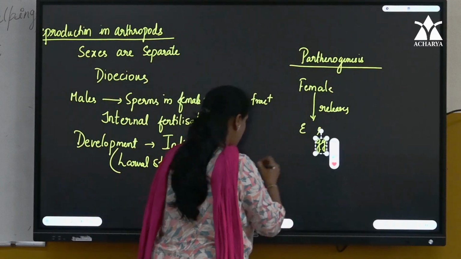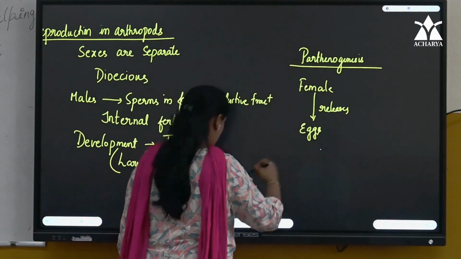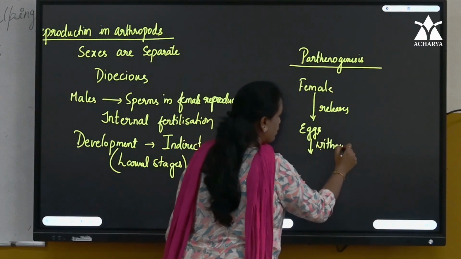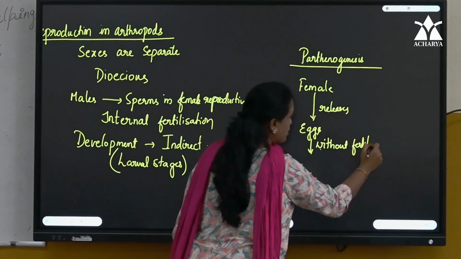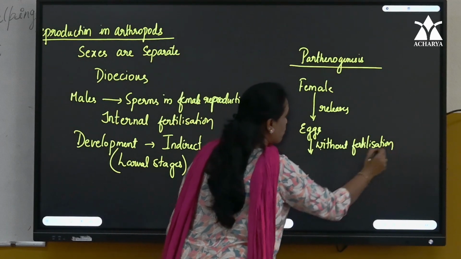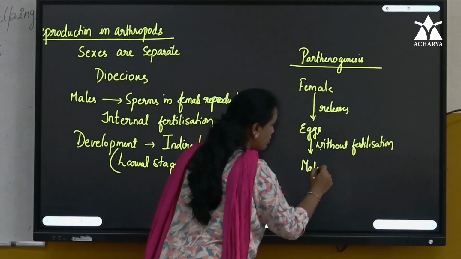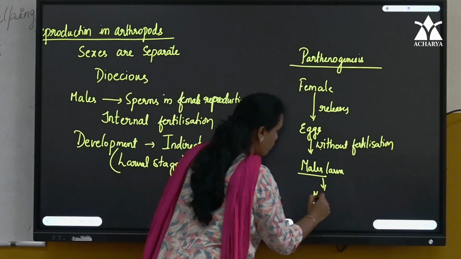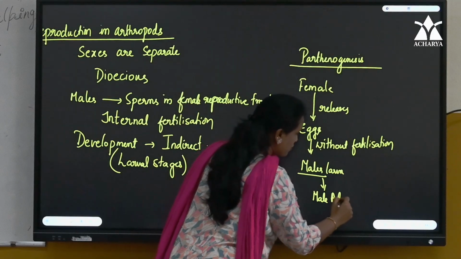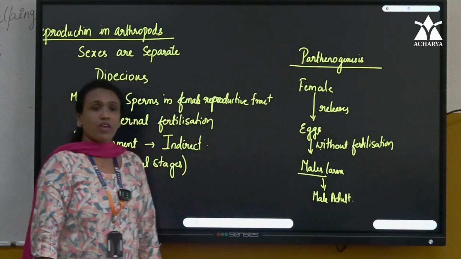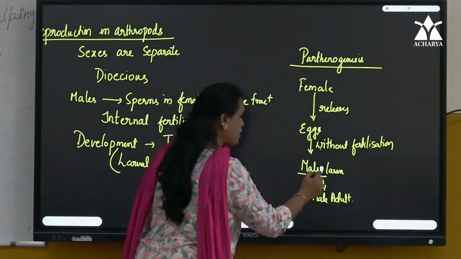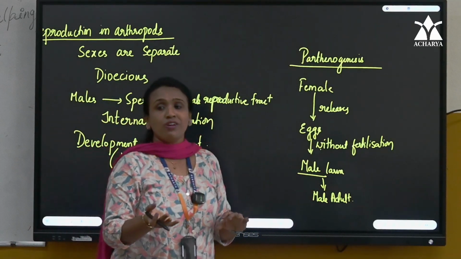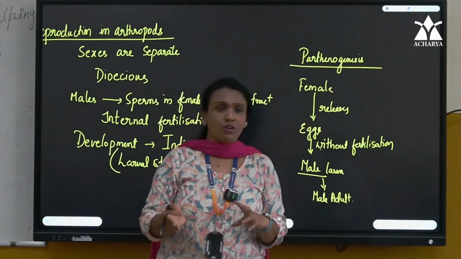These eggs, without fertilization, directly develop into male larva, then male larva will develop into male adult. So this is surprising, right children? Without sperm, eggs are directly developing into larva and larva develops into adult.